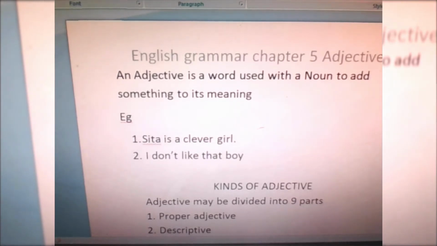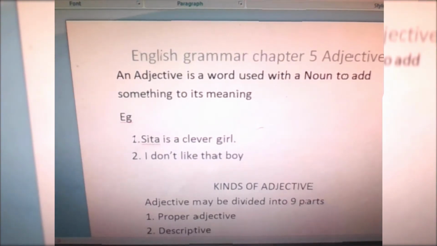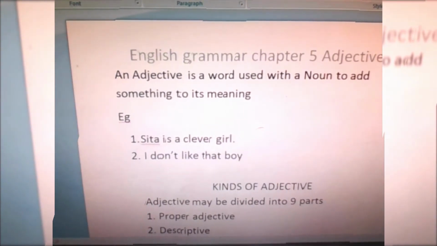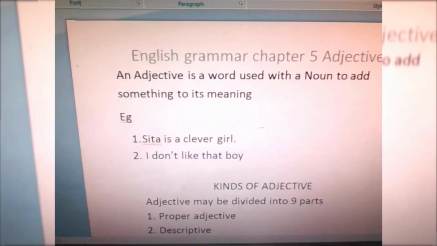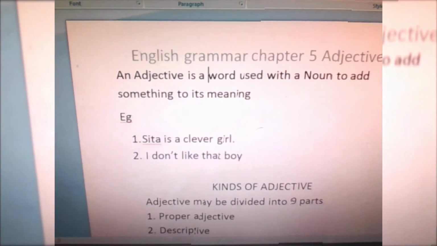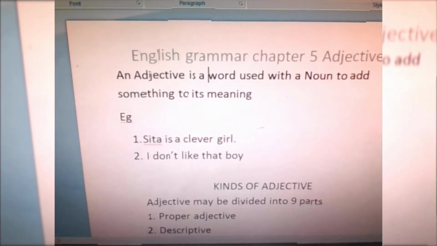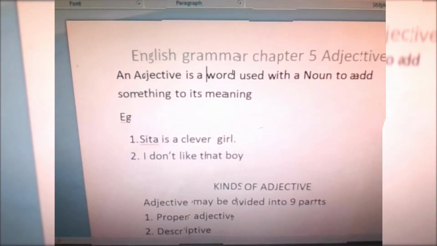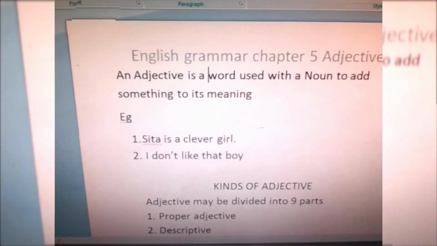Study the following sentences. Sita is a clever girl. I don't like that boy. In these two sentences, in the first sentence, clever shows what kind of girl Sita is. Or in other words, clever describes the girl Sita. In the second sentence, that points out which boy is meant. Thus, a word used with a noun to describe or point out the person, animal, place or thing which the noun names, or to tell the number or quantity, is called an adjective.